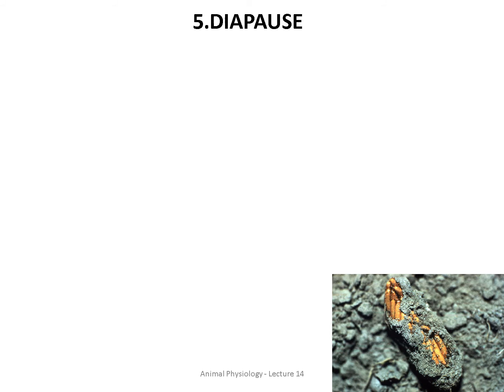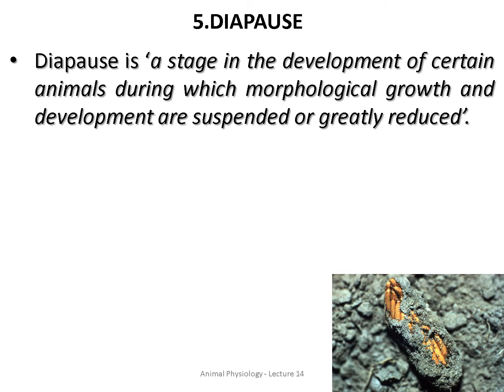You might have seen some insects, they undergo this inactive stage that is said to be diapause. See, it is the stage in the development of certain animals during which the morphological growth and the developments are suspended or greatly reduced. So in some organisms, at a certain period of their development, they just stop everything. They stop feeding, they stop moving, they stop growth. All these will be stopped. So what will happen? They undergo an inactive stage, that is diapause.